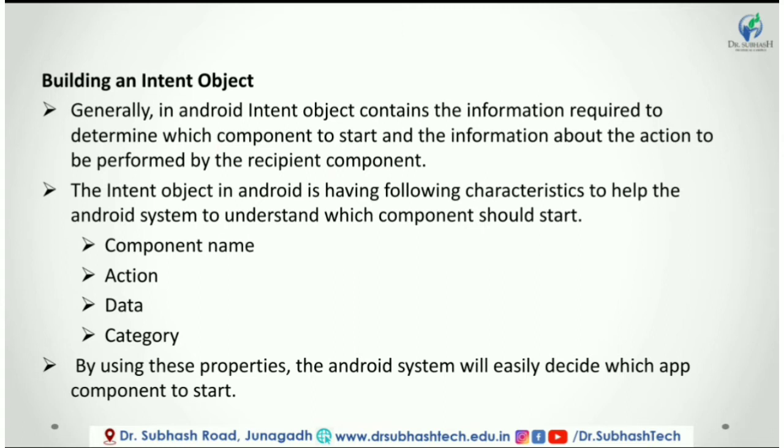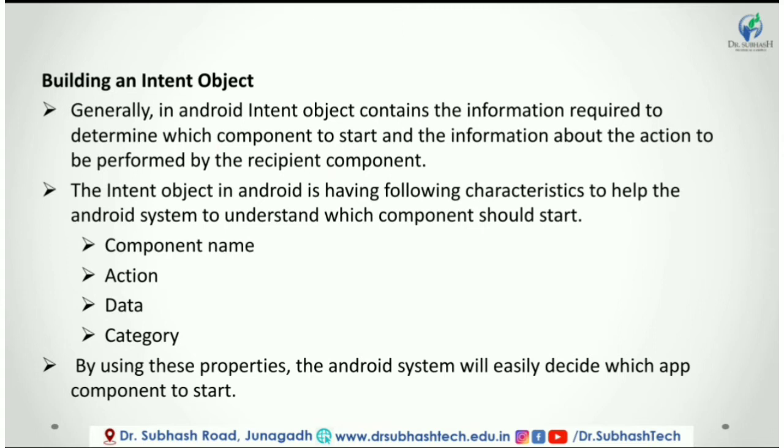First is ACTION_VIEW. We can use this action in an intent with startActivity when we have information that an activity can show to the user. Second is ACTION_SEND. We can use this action in an intent with startActivity when we have some data that the user can share through another app such as an email app or social sharing app. We can specify the action name of an intent by using setAction or with an intent constructor.